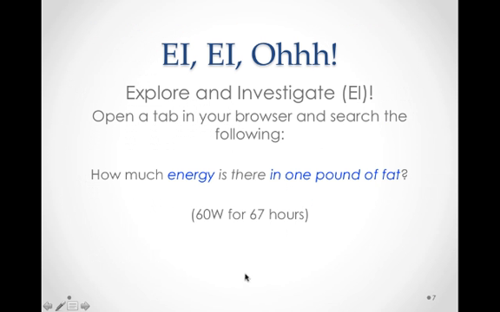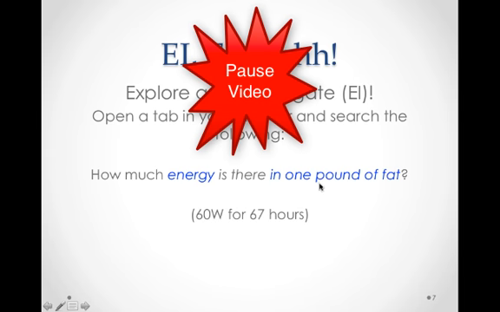So let's see how much a kilocalorie really is, actually how much a pound of fat is here on our bodies. So go out, pause the video, go out on the internet, open a new tab in your browser and do this search. How much energy is there in 1 pound of fat?